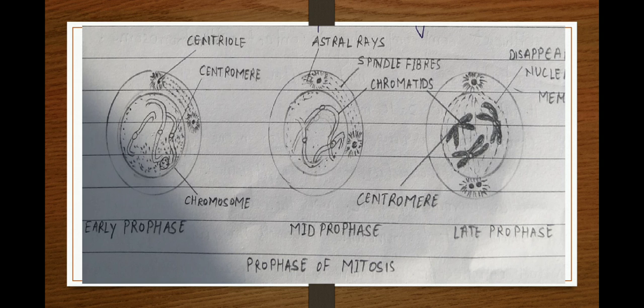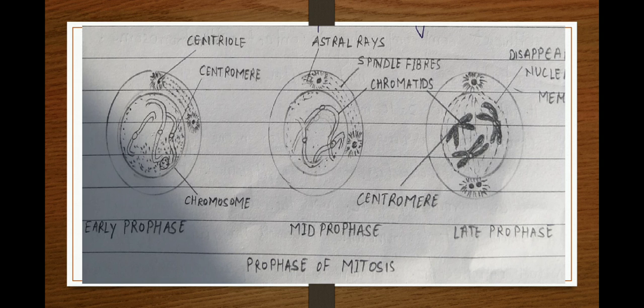So this was about the early prophase. The main events are division of centrioles, second formation of aster rays, third formation of spindle fibers, and fourth formation of chromosomes, or condensation of chromatin into chromosomes.